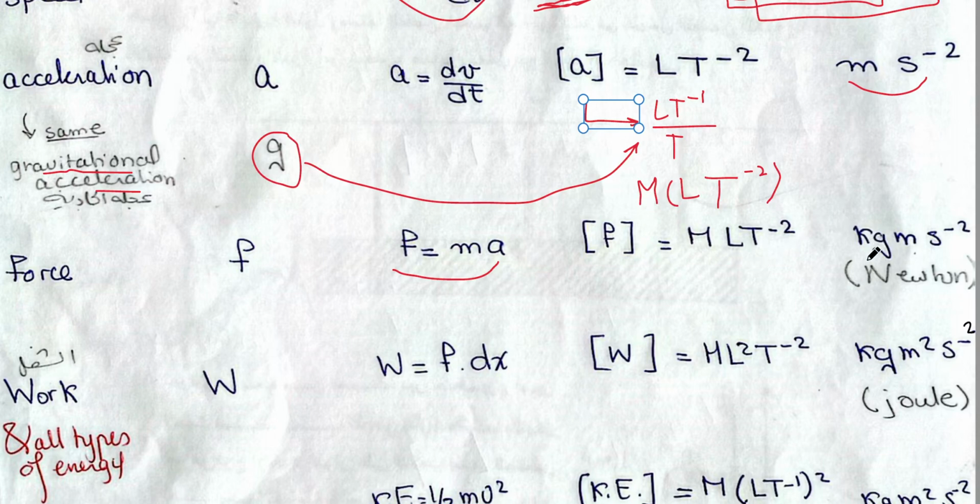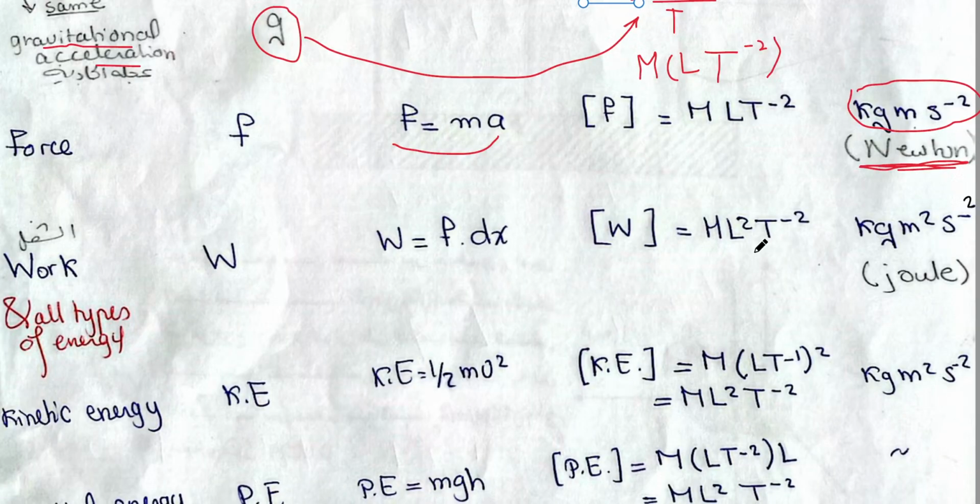If you want to write the SI units, it will be, instead of M, kilograms, instead of L, meter, instead of T minus 2, it will be second minus 2. This is the Newton which we are used to using as the unit for the force. But when we are asking for the SI units, we are asking for this form, to write it in kilograms, meter, seconds, and so on.